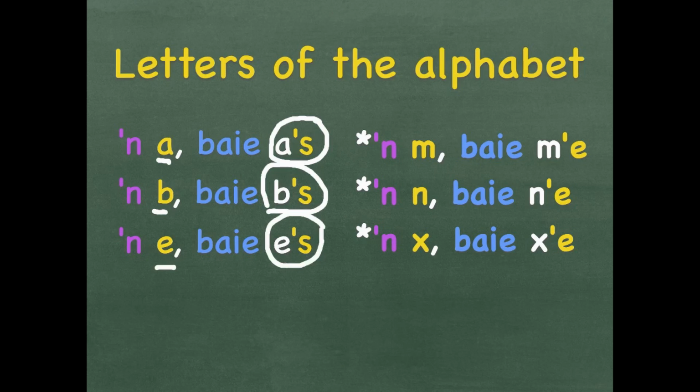A M changes to apostrophe E at the back, baie M's. We say a M and then baie M's. A N, baie N's. A X, baie X's.